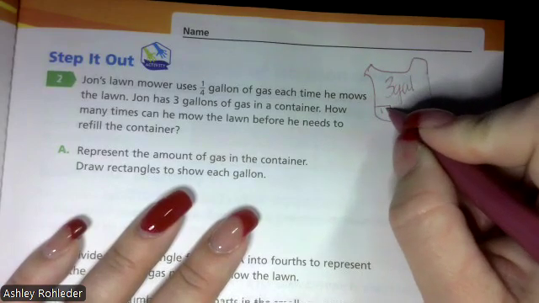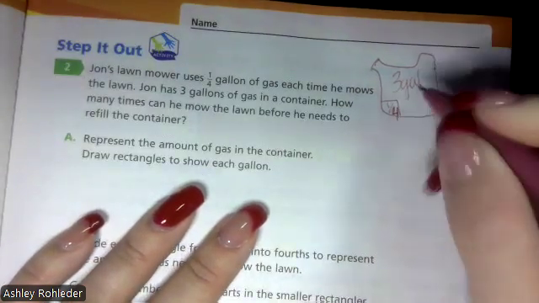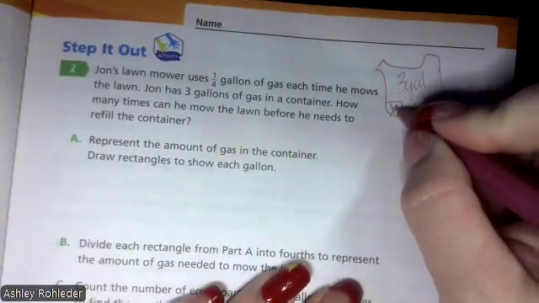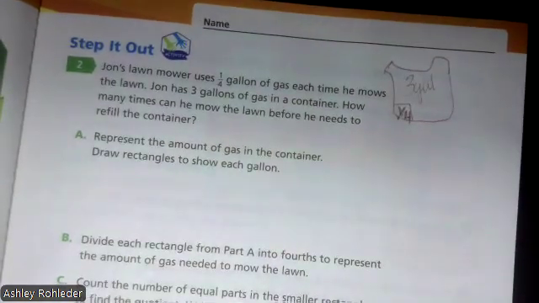So like, you just go to a gas pump and fill it up. Yep. So like 1/4 of a gallon each time, about that much. Okay, what would be our division sentence?